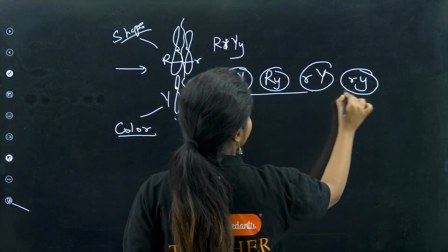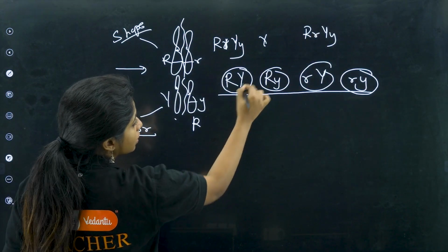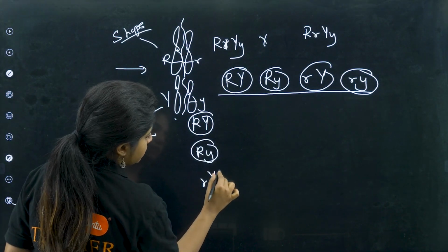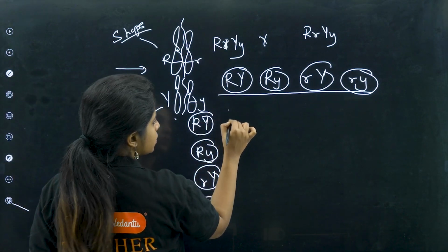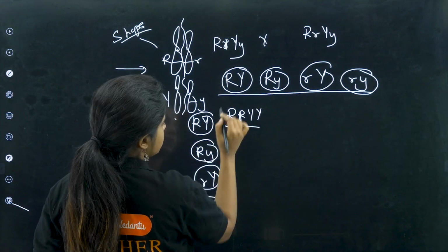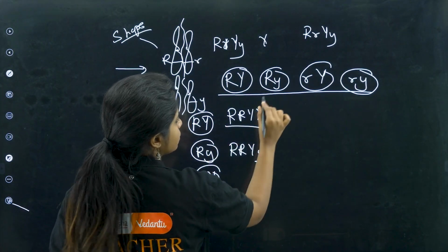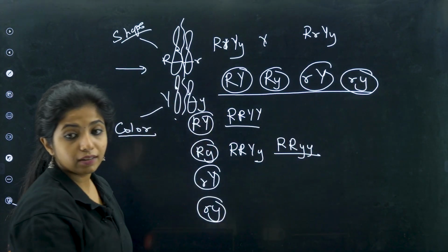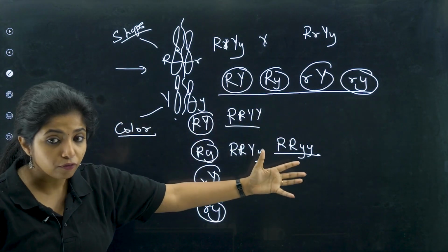Suppose this is the gamete of one such plant. Similarly, there will be one more such plant over here. So the gametes will be the same: capital R capital Y, capital R small r, capital Y, and then small r small y. Now it's time to fuse the gametes. This can fuse with this, giving me capital R, capital R, capital Y, capital Y. This is round and yellow. Similarly, if I fuse this with this, what do I get? Capital R, capital Y, small y. This is also round and yellow. If I fuse this with this, what do I get? Capital R, small y, small y. So this is round and green. This is a new combination I am getting. If the gametes were not formed like this, then can you find a newer combination?